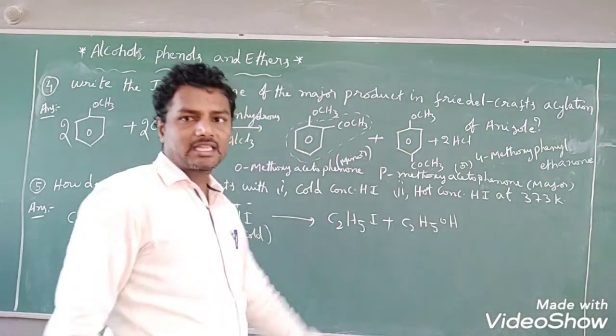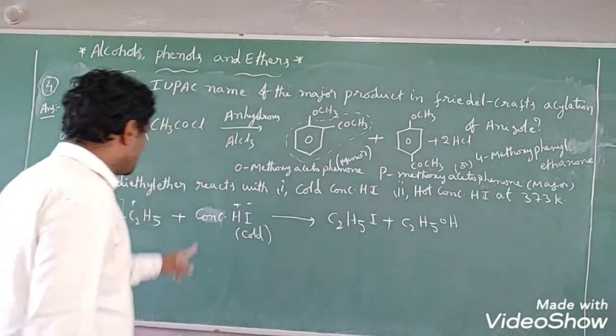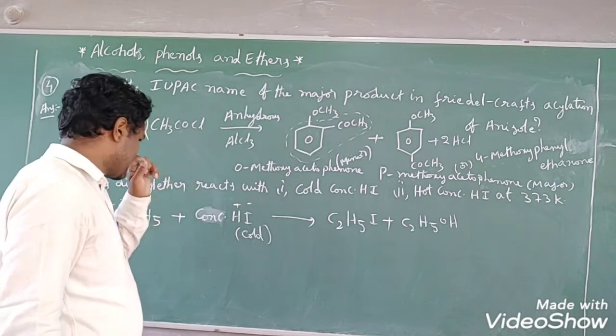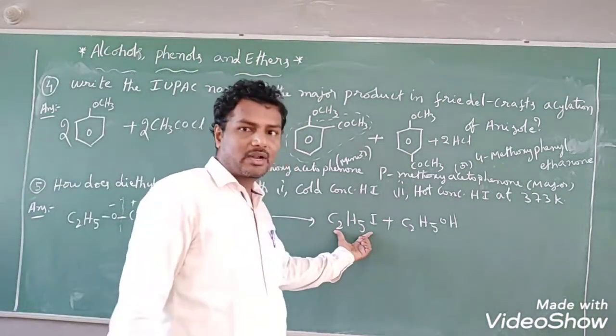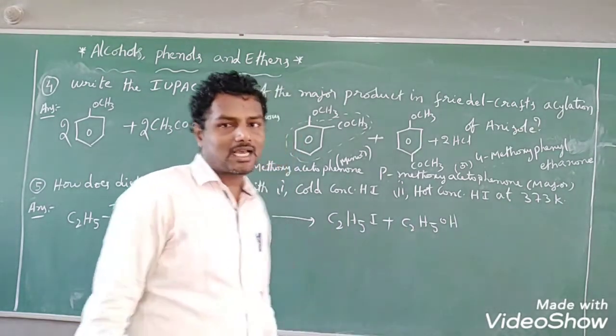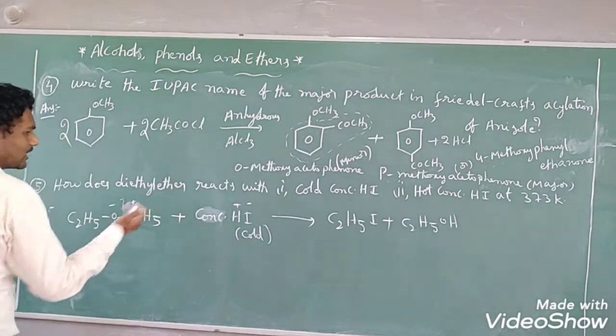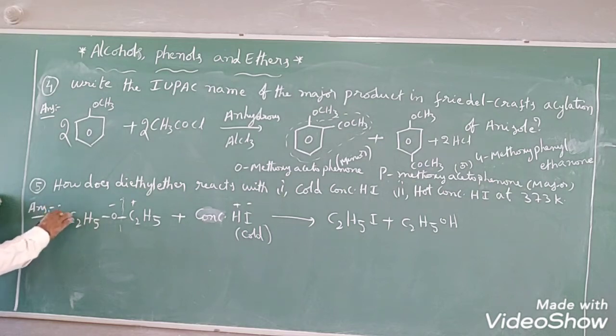One is ethyl iodide, another one is what? Ethanol you will get. When you have used cold condition, concentrated HI only, cold condition means both products you will get. One is alkyl iodide, another one is what? Alcohol, right? In the similar manner, this is the first question's answer, students.